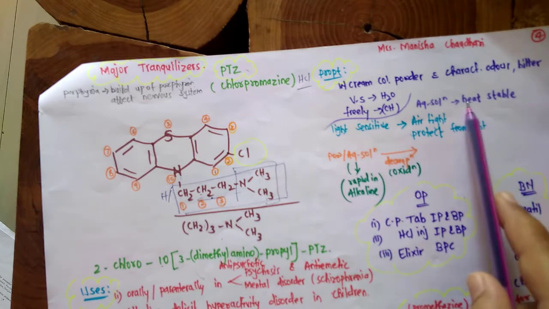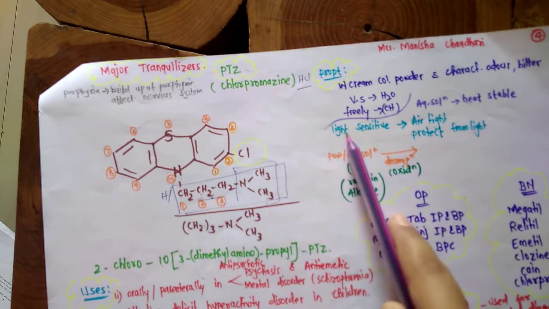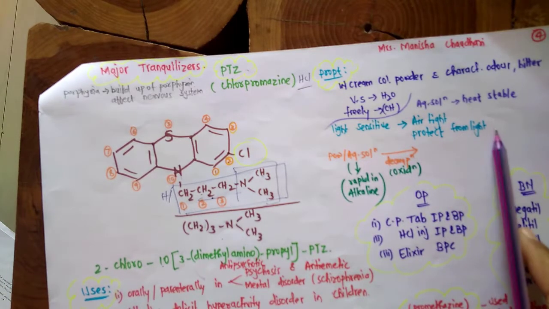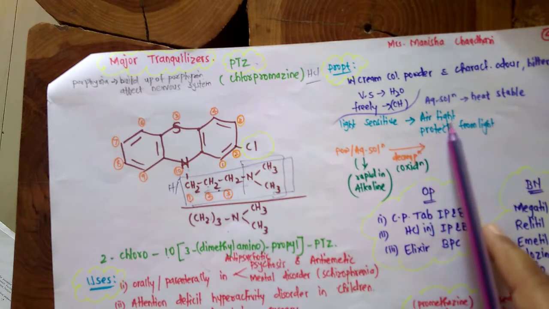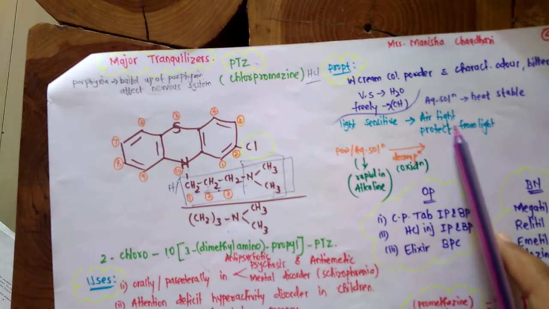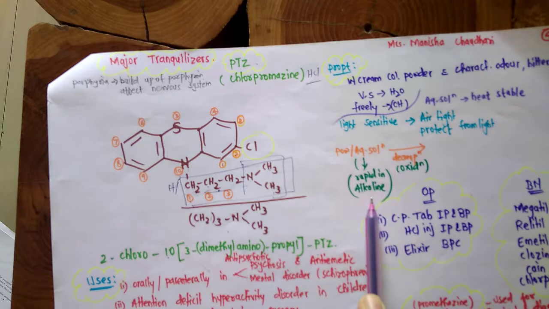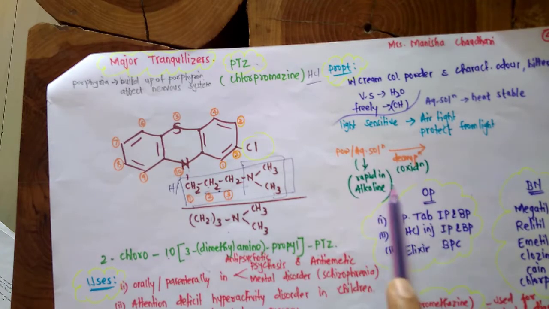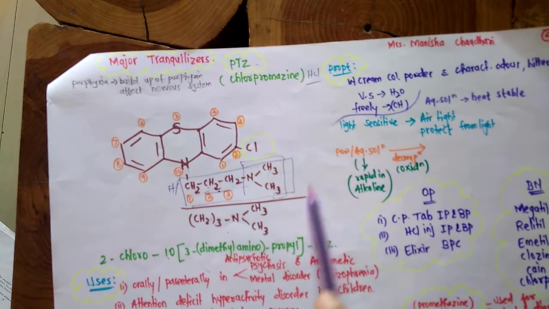They are stable to heat but sensitive to light. For that reason they are to be protected from light during storage, and stored in an airtight container. The aqueous solutions decompose by oxidation, which is rapid in alkaline solution.